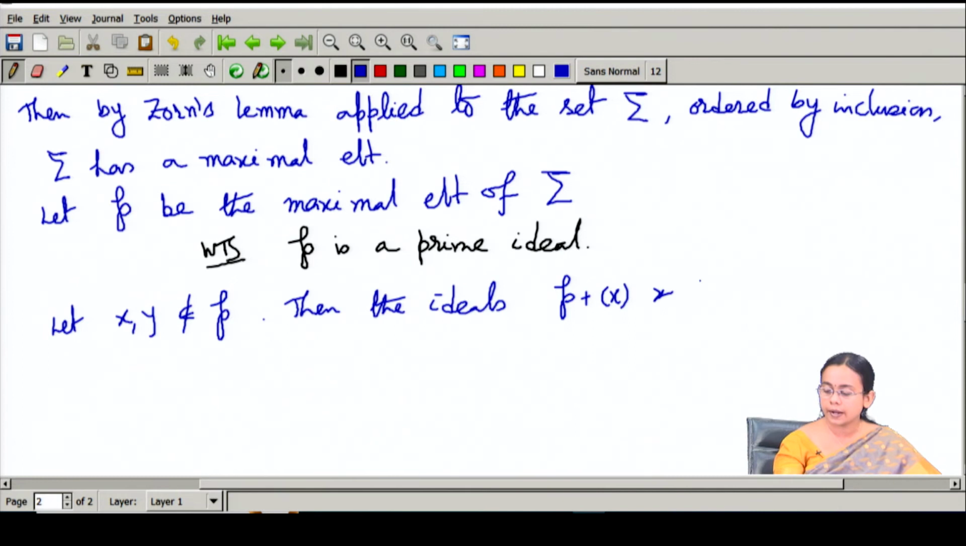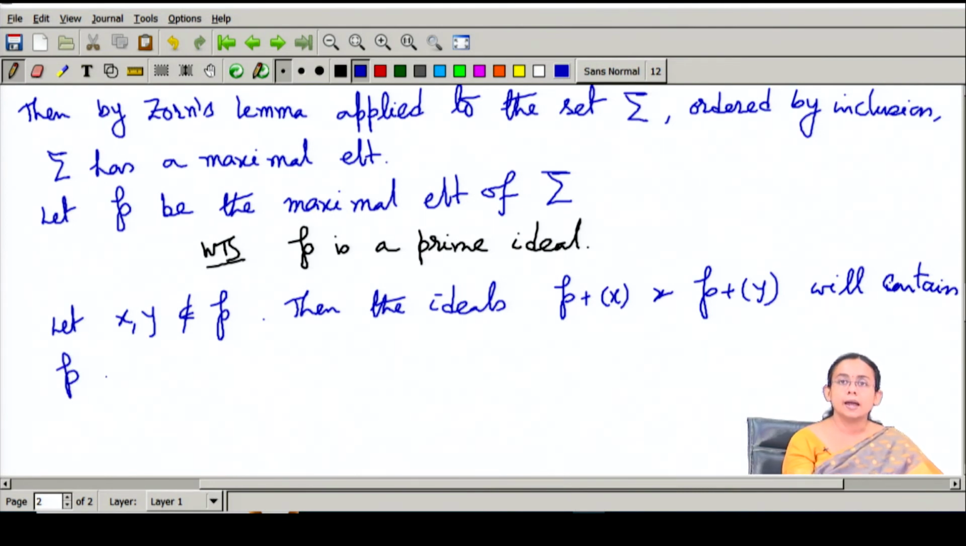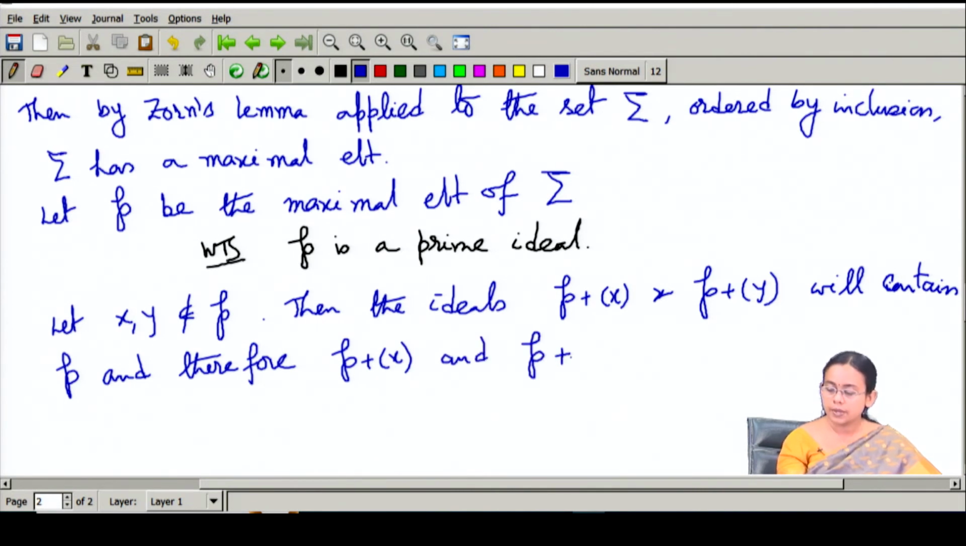Then I consider the ideals P plus x and P plus y. Of course, since x and y don't belong to P, these ideals P plus x and P plus y will be strictly bigger than P, and they will contain this ideal P. And P is a maximal element, therefore these two ideals don't belong to the set sigma.